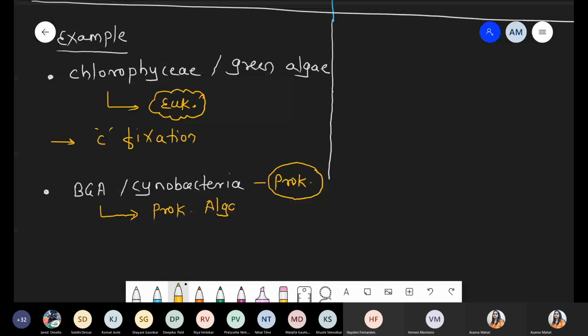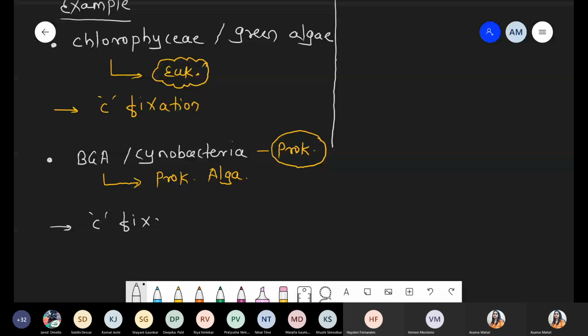What is the main function of the cyanobacteria? Basically, one function is very common: they are involved in carbon fixation. And you know very well, when we talk about Nostoc-like blue-green algae, they are also involved in nitrogen fixation. So they do dual work, right?